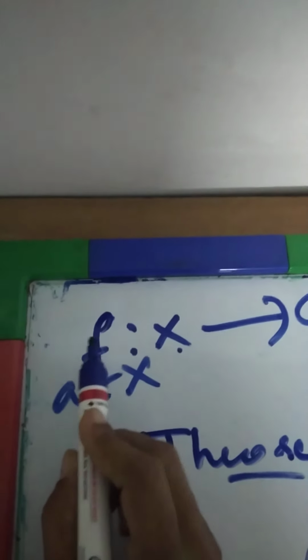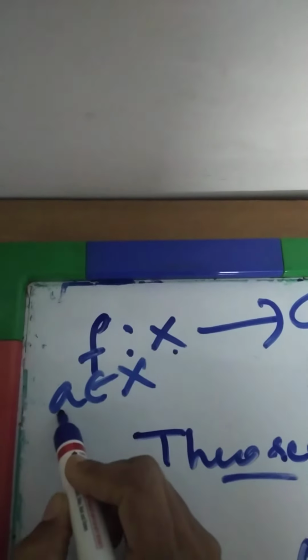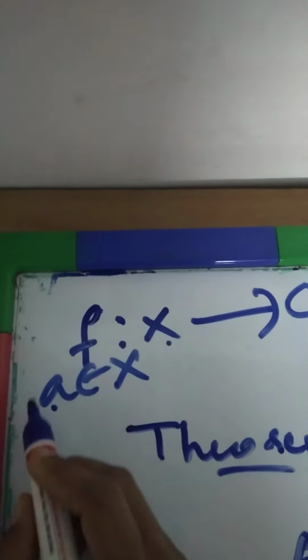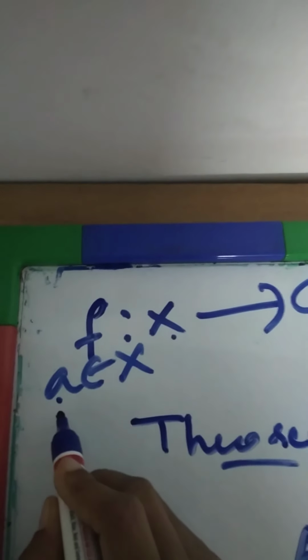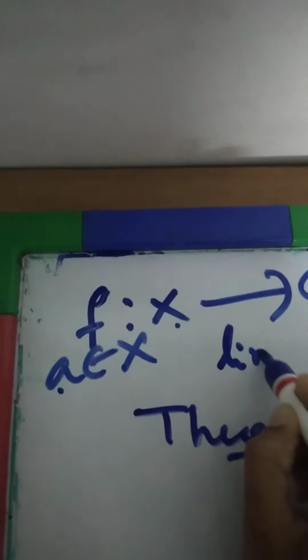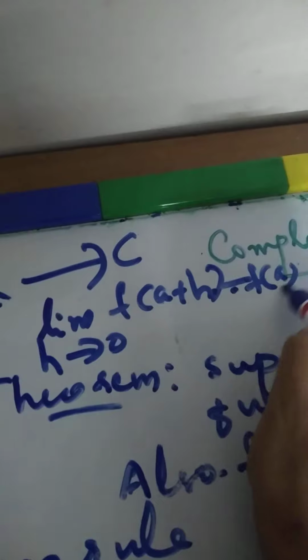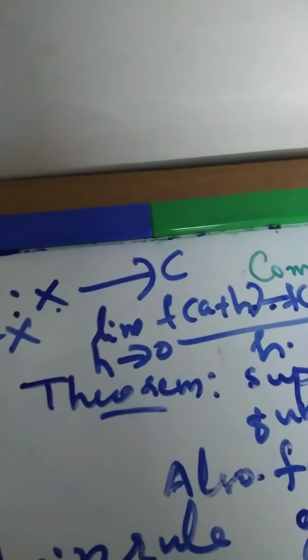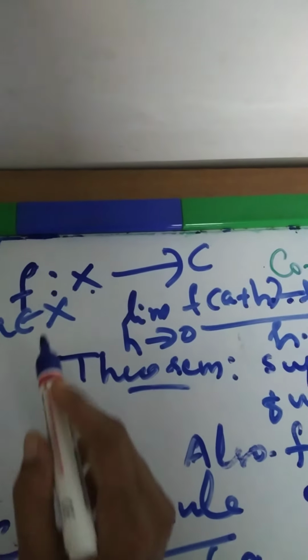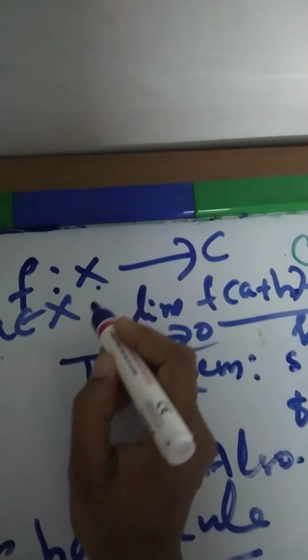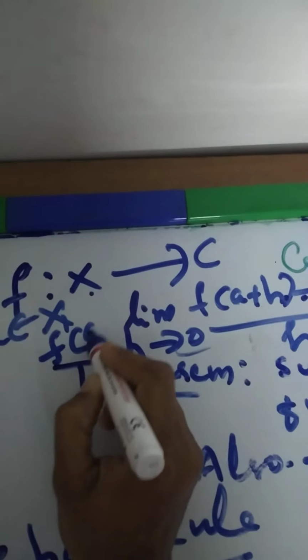How can we say that f is differentiable at this point a? f is differentiable at a if the limit as h tends to 0 of f of a plus h minus f of a, divided by h, exists. If this limit exists, we can say that f is differentiable at this point, and we take this limit as the derivative of the function at a.